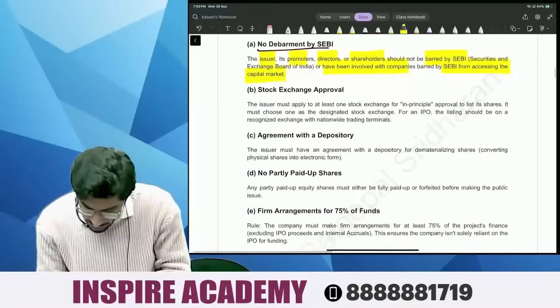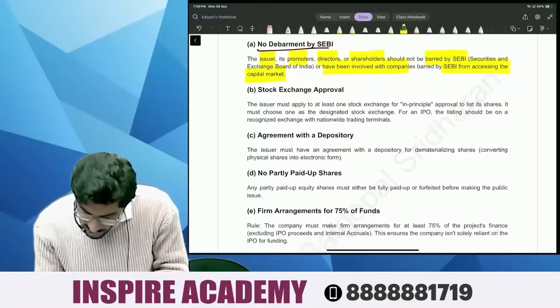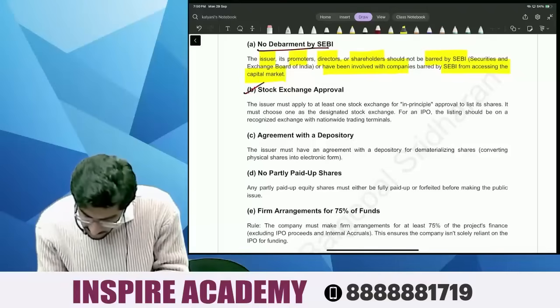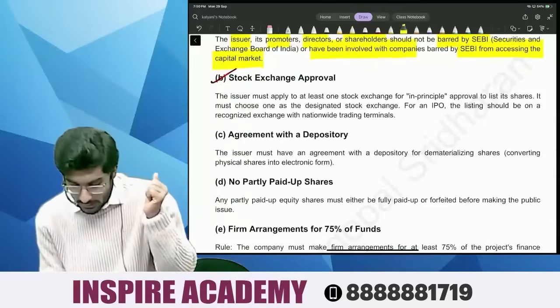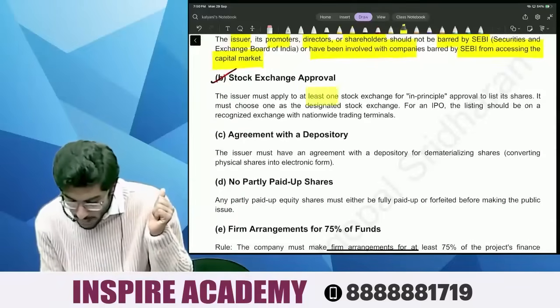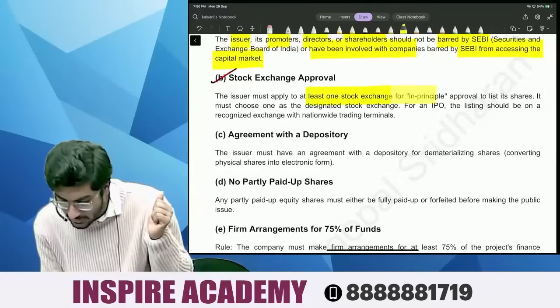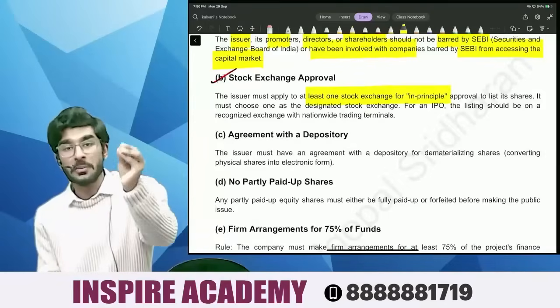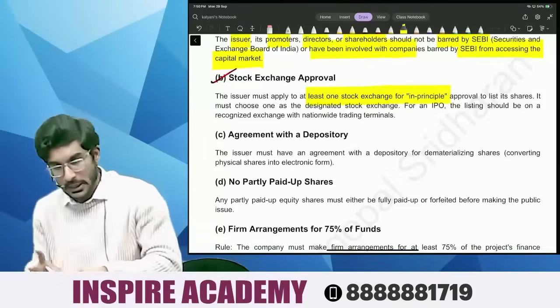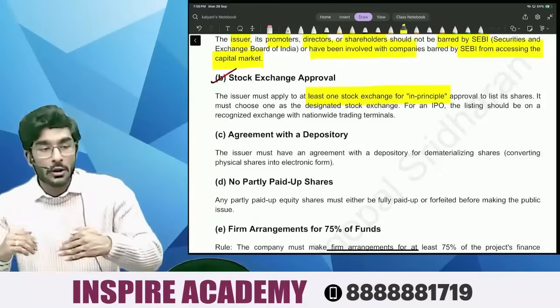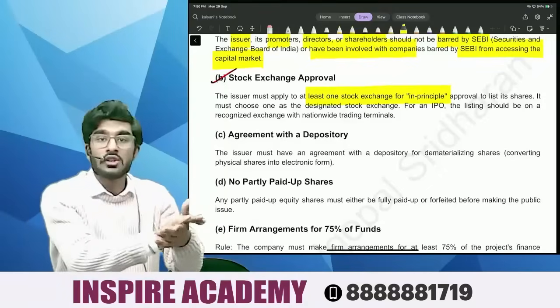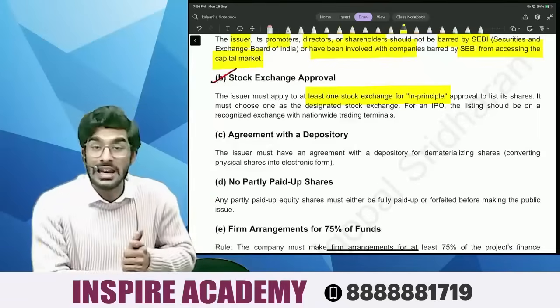Number 2 is, people, stock exchange approval. So, people, let's read this. The issuer must apply to at least one stock exchange for in principle approval. So there are how many stock exchanges, people? NSE and BSE. If Lenskart wants to get itself listed on a stock exchange, Lenskart should actually appoint one stock exchange, like NSE, for the in principle approval.